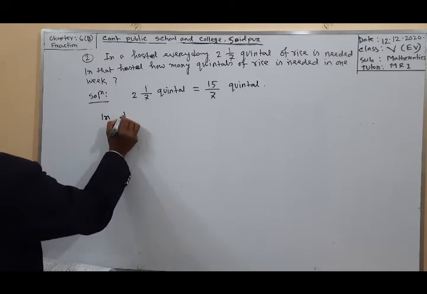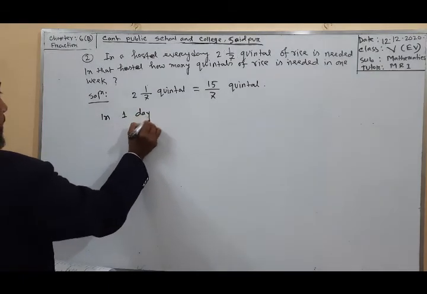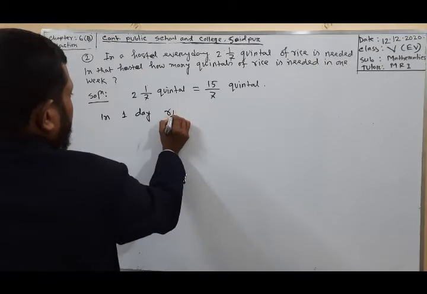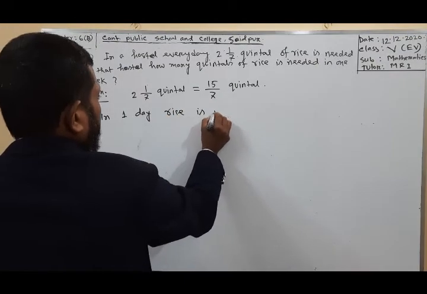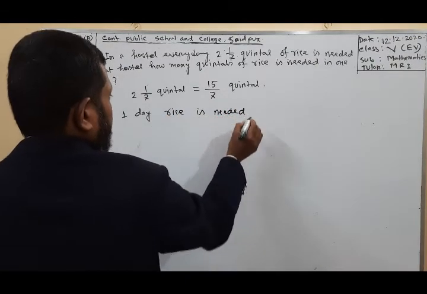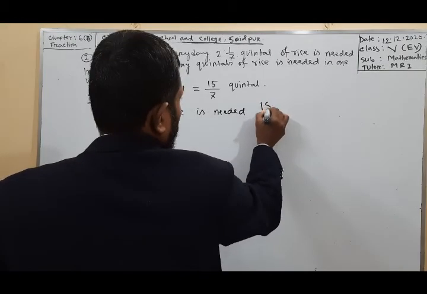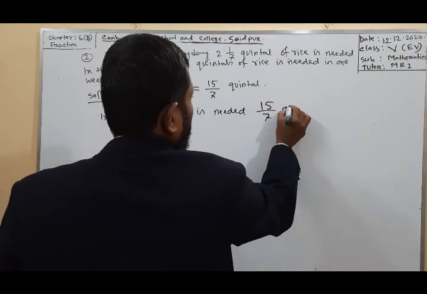In 1 day, rice needed is 15 by 7 quintal.